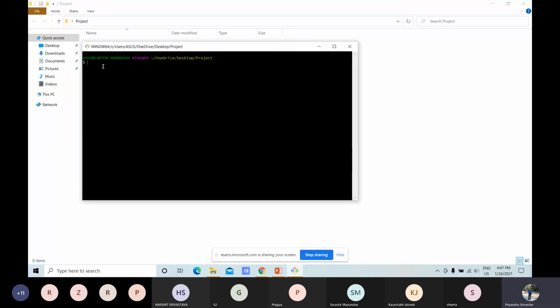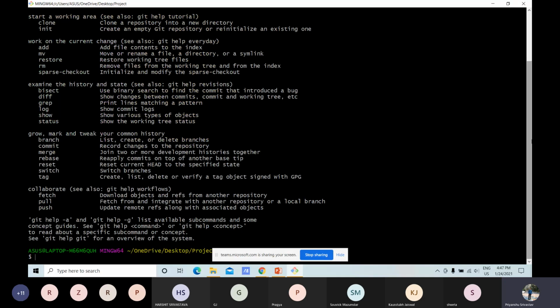We can use any command. Suppose I want to use git help, then we can type git help. And see, we are provided with all the features of Git.